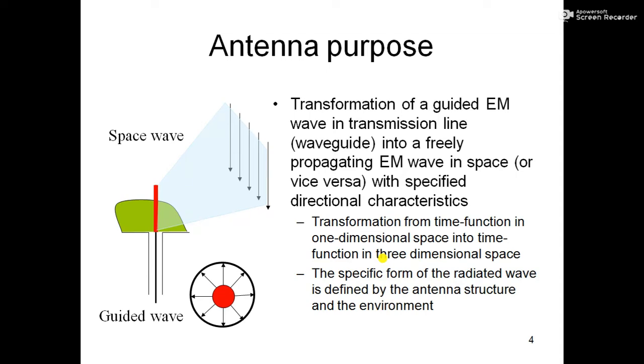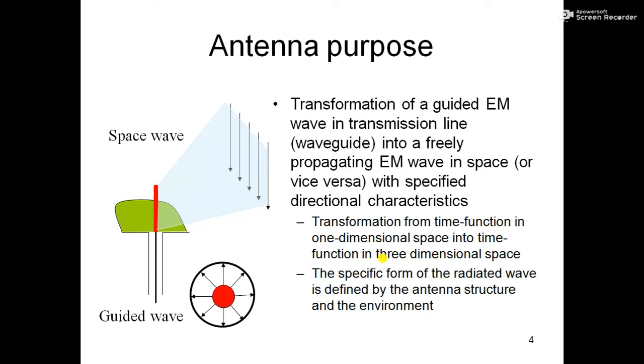These guided media are used to feed the antenna. For example, the dish antenna. We have a specific coaxial cable, which is a transmission line, and the coaxial cable feeds the dish antenna. So this is the guided medium. It is the transformation of a guided EM wave in a transmission line to a freely propagating EM wave in space. If it is a transmit antenna, then the electromagnetic waves in the guided wave will be released at the antenna, or vice versa. Vice versa means if it is a receiving antenna like your DTH connection, then it is receiving the signal at the antenna and sending it through the guided medium.